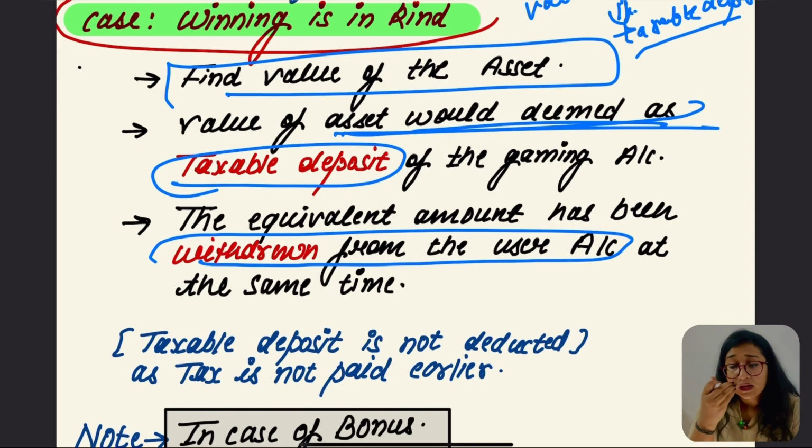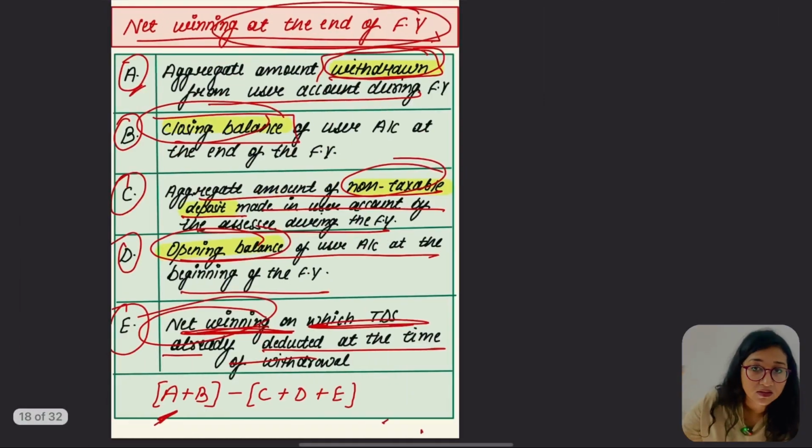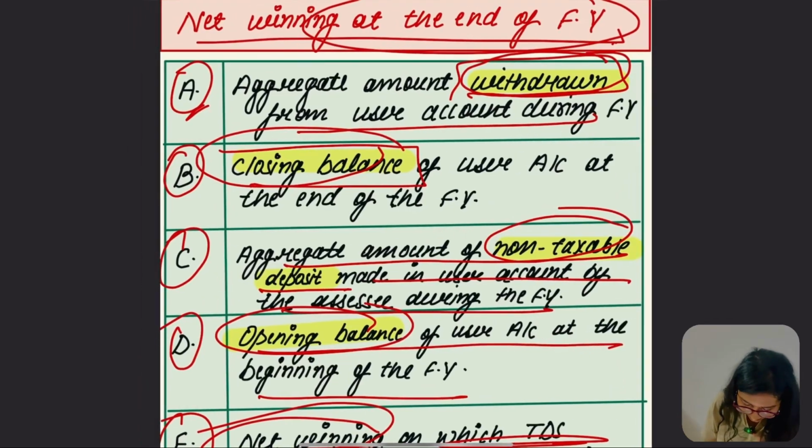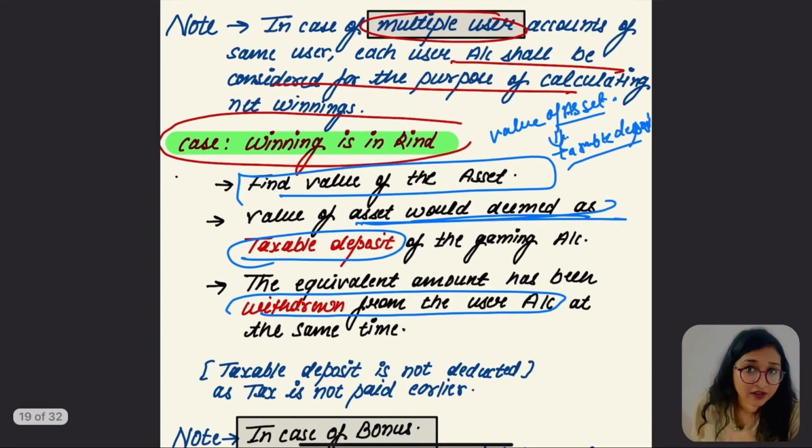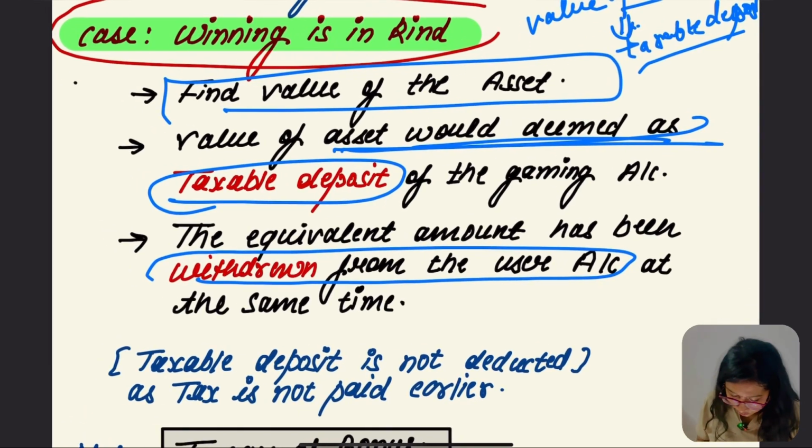Now, as we know, the very first thing says about what? Let me go back. The aggregate amount of withdrawal is to be taken. From that withdrawal we have to deduct other things, two or three things: closing balance, non-taxable deposit, and net winning where the TDS was already paid. Hope this point was clear.